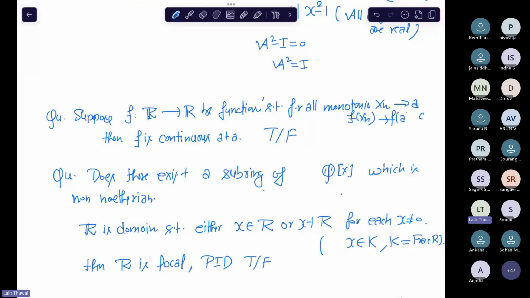Because from either side, if you go to 0 from the left, that would always be convergent, because that would be giving you -1. And from the other side, that would be giving you 1. I should add here that f(xn) goes to f(a). That's important. Then it would be true.